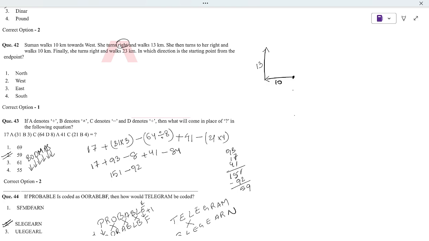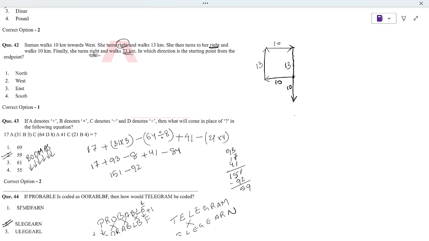After 13 km, he takes another right turn and goes 10 km. That means the same 10 km in this direction, going towards east. Alright, then a right turn again, downward. The total distance he has gone is 23 km, so this leg should be 13 km, until here. Then another 10 km.